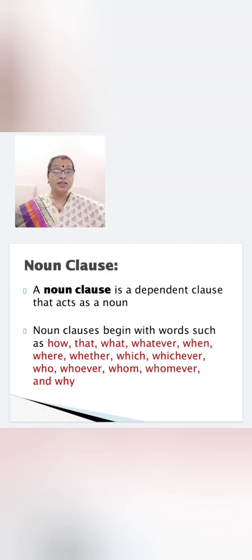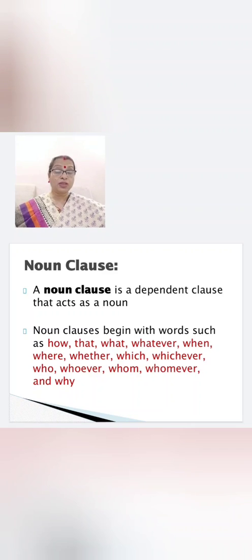This introduces the noun clause. Remember this: how, that, what, whatever, when, where, whether, which, whichever, who, whoever, whom, whomever, and why.